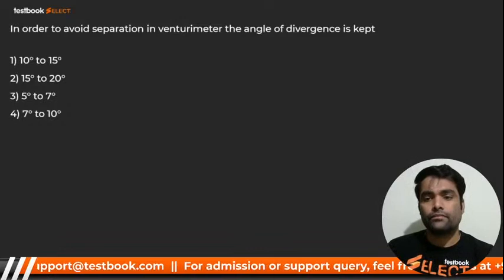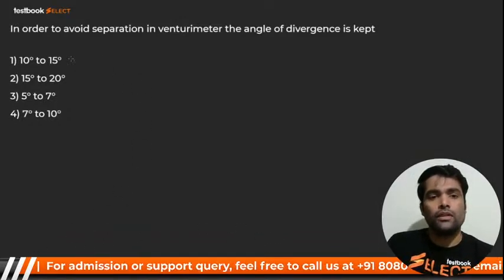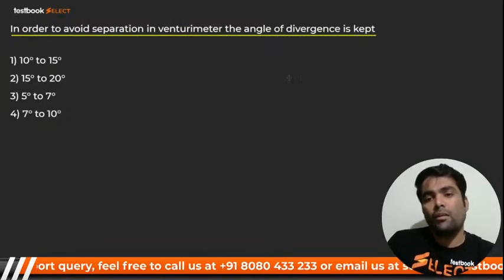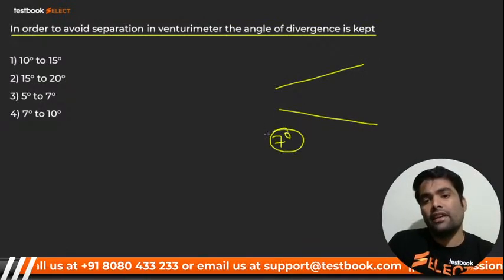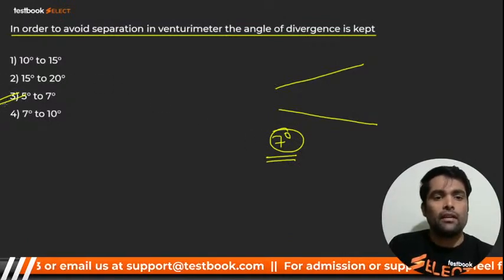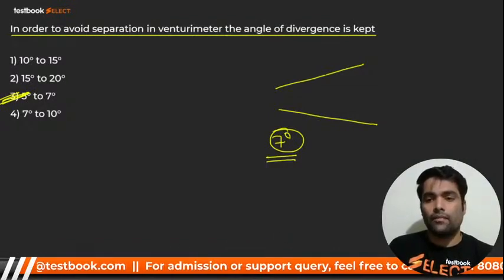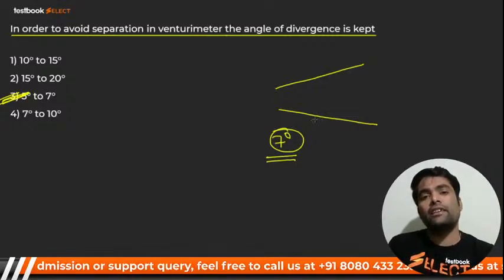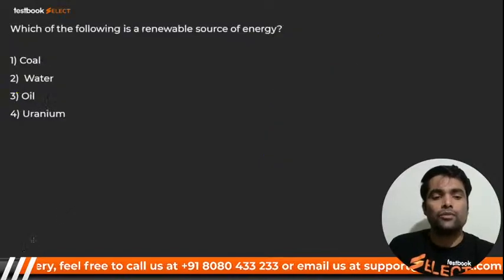Let's go ahead. Wait. Here we go. That is another question. In order to avoid separation in a venturi meter, the angle of the divergence section, I already told you, should not be more than what? It should definitely not be more than 7 degrees. So it should be 5 to 7. The answer will be 5 to 7. Very good. And the length of it is 2 to 3 times that of the convergence section. If length had been asked.